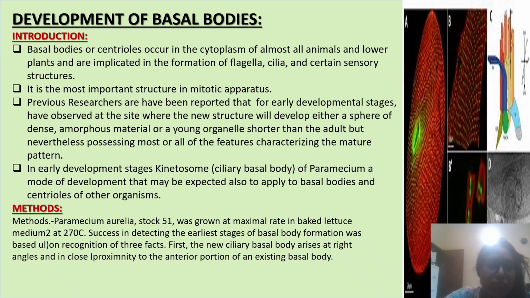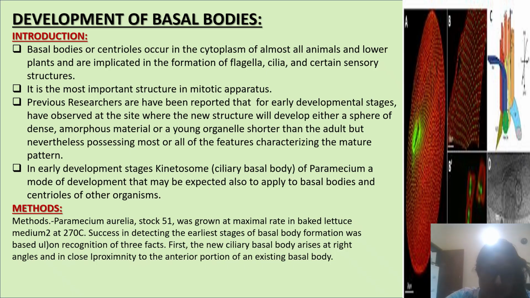Previous researchers have reported that in early developmental stages, at the site where the new structure will develop, they observed either a sphere of dense amorphous material or a young organelle shorter than the adult, but nevertheless possessing most or all of the features characterizing the mature pattern. This is the early development of the kinetosome, the ciliary basal body of Paramecium, a mode of development that may be expected also to apply to basal bodies and centrioles of other organisms.